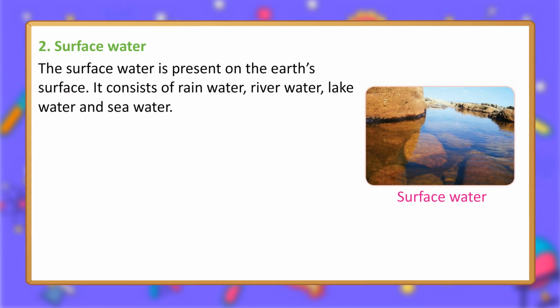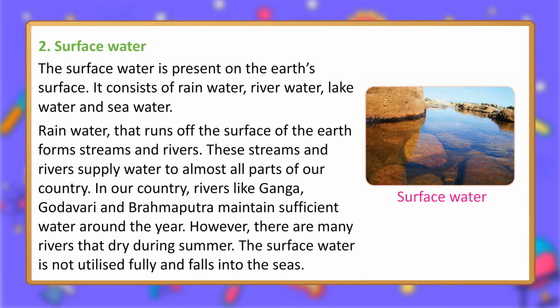2. Surface water. The surface water is present on the Earth's surface. It consists of rainwater, river water, lake water and sea water. Rainwater that runs off the surface of the Earth forms streams and rivers. These streams and rivers supply water to almost all parts of our country. In our country, rivers like Ganga, Godavari and Brahmaputra maintain sufficient water around the year.